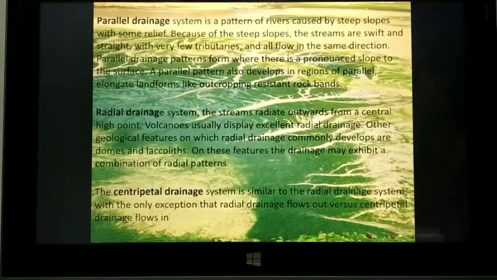Next is the parallel drainage system. It is a pattern of rivers caused by steep slopes with some relief. Next is the radial drainage system. The streams radiate outwards from a central high point. Volcanoes usually display excellent radial drainage. Next is centripetal drainage, which is similar to the radial drainage system. So this type of formation is there of the drainage pattern.